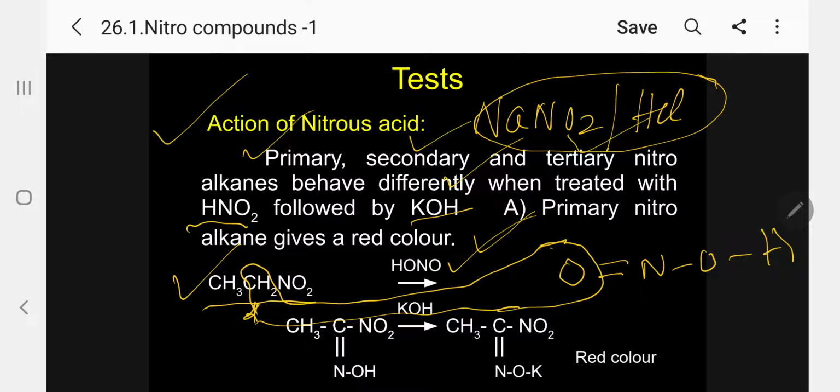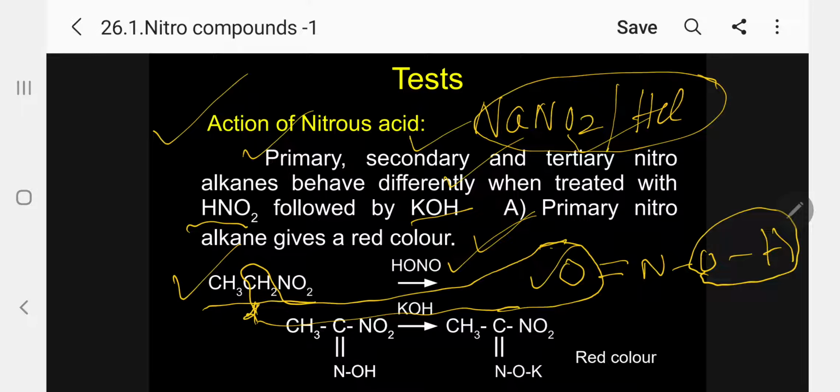So this is the reaction taking place. When there is a CH2 group, this O will be removed. When there is only one H, secondary, this OH will be removed. Please remember this logic. Easily you can write the product.